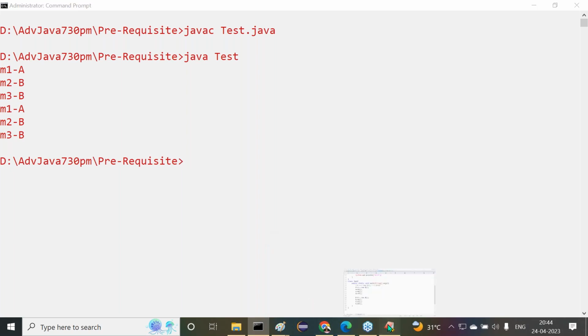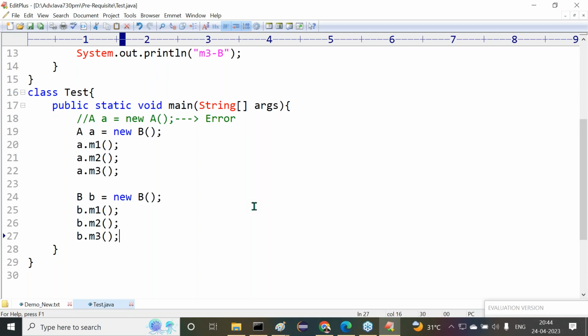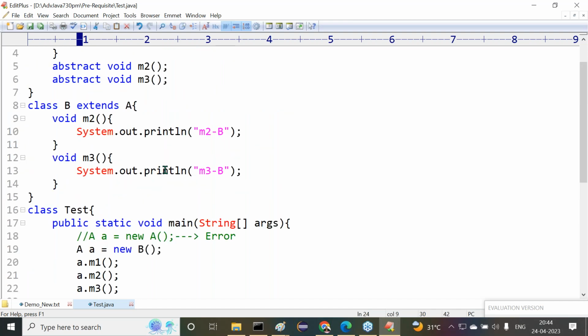That's okay, this is the program we can understand. But I have a question. Here I declare a reference variable for the abstract class. Here I declare a reference variable for the subclass. Then what is the difference between declaring a reference variable for the abstract class and declaring a reference variable for the subclass? If you observe this, I'll give some clarity. Now try to understand it.